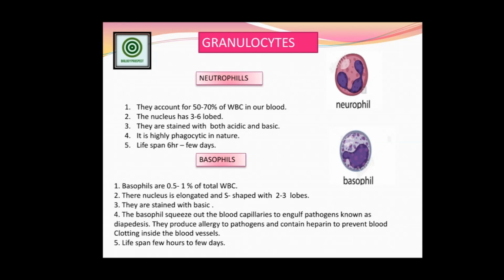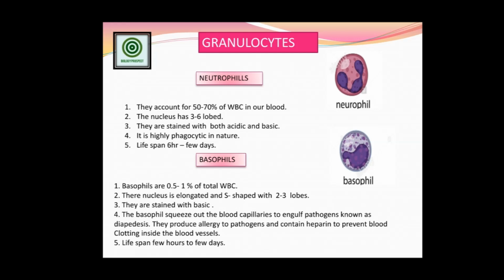Histamine is the protein part of our blood which creates inflammation and different types of allergic reactions in our body. And second is heparin. Actually heparin prevents blood clotting inside our blood vessels. So allergy from pathogens is produced by the function of histamine, and heparin prevents blood clotting inside the blood vessels.